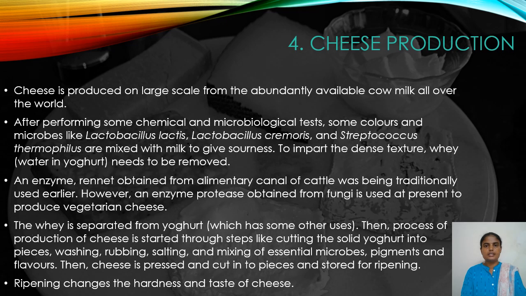But nowadays, the enzyme protease derived from fungi is used to make vegetarian cheese. Once the watery part, the whey, is removed, the process of cheese making begins. The removed whey has other commercial uses also.